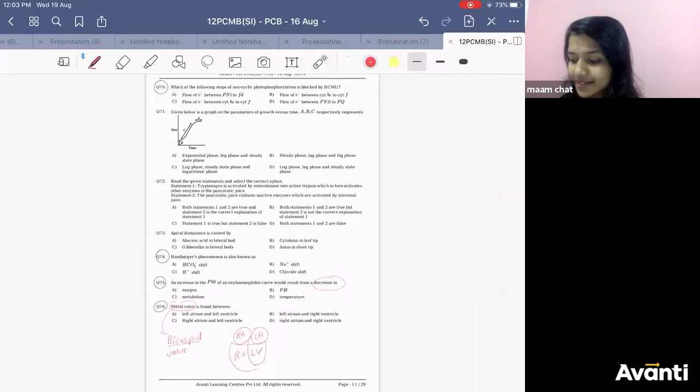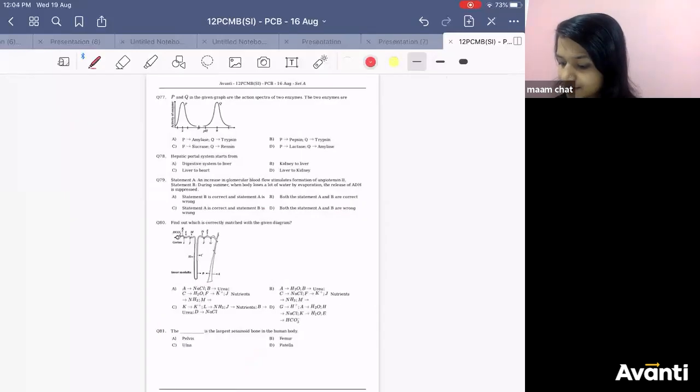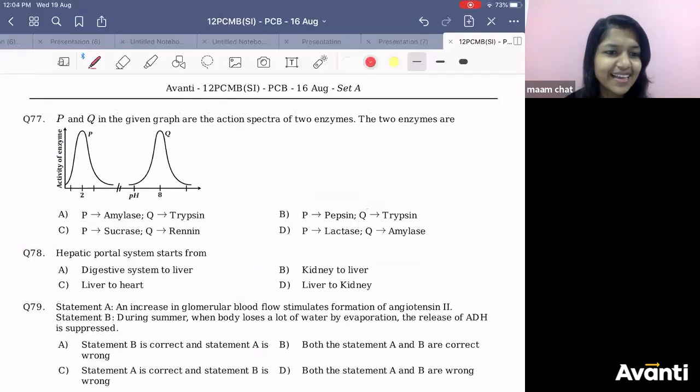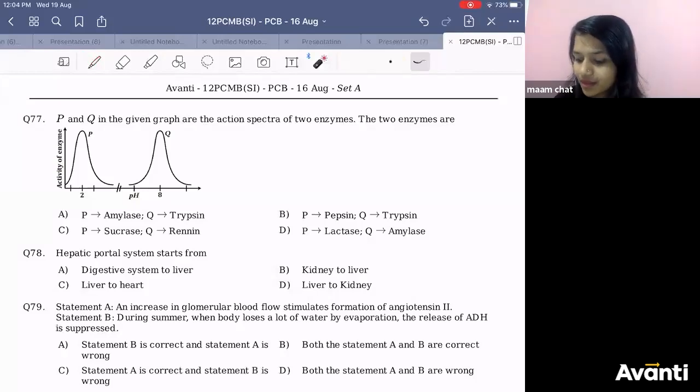Naren is asking the 77th question. Hey, 77th में क्या है? Nothing is there in 77th. There is a graph which is showing you which enzyme will be active at which pH. Find it out. At pH 2 you are getting the peak, है ना?